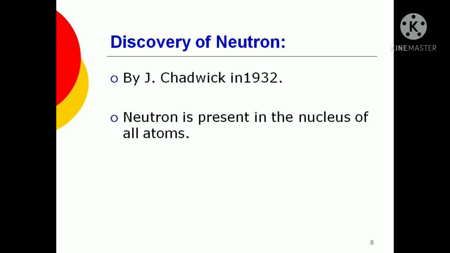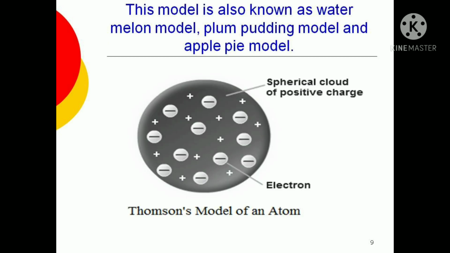Once we knew that all things are made up of atoms, it was very important to understand the structure of atom, and many scientists tried to understand or did experiments to find what the structure of it is, and a few we will study today. So one of the first to do so was Thomson, and his model was called Thomson's model of atom, which we also call the watermelon model, plum pudding model, or apple pie model in some textbooks.